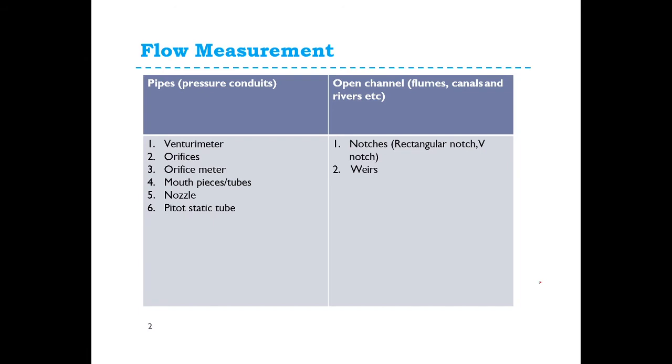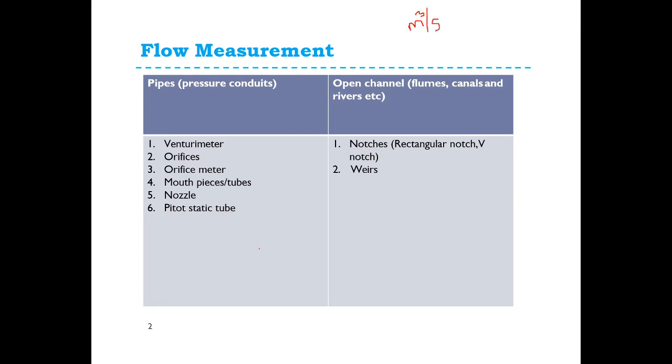The volume of liquid flowing through any section in a pipe or a channel per unit time is known as discharge or rate of flow. Discharge is expressed in terms of meter cube per second, that is, volume per unit time.